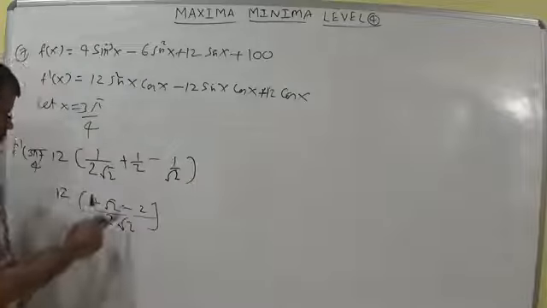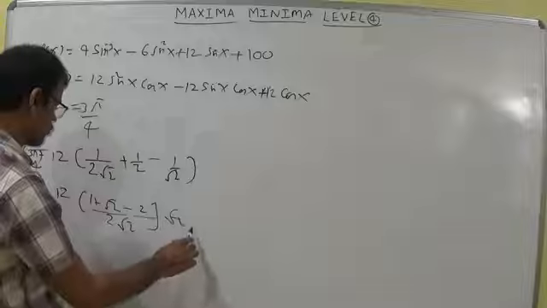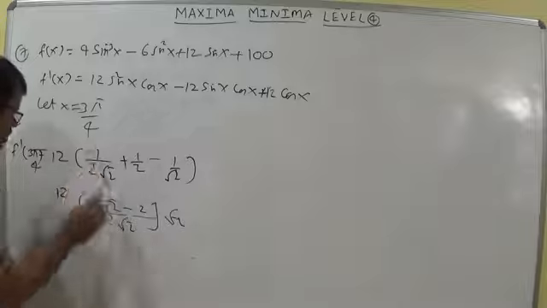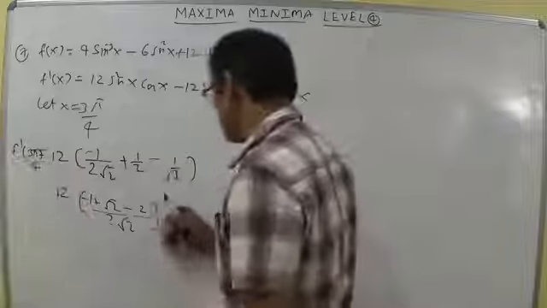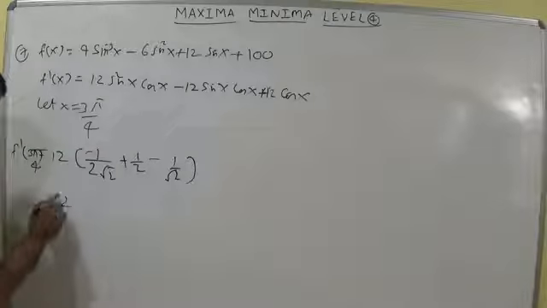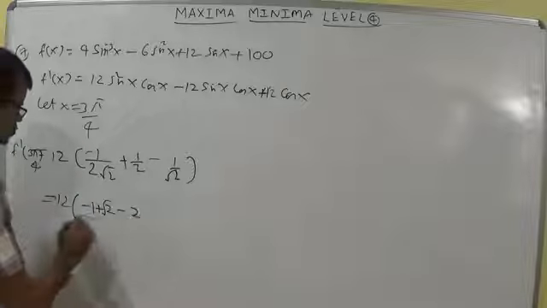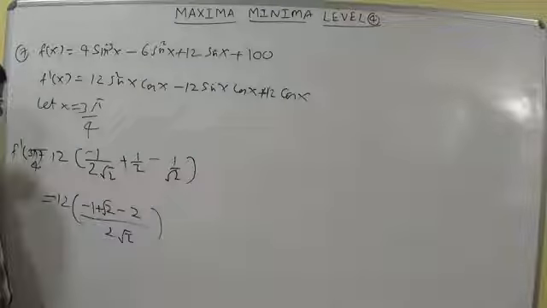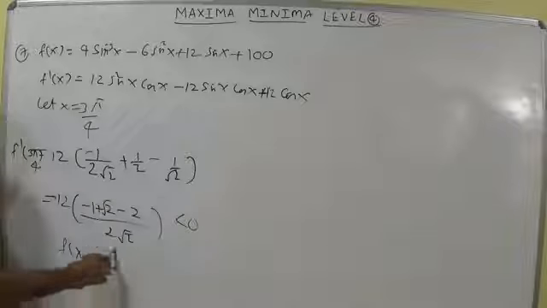So what is the value? 1 plus root 2. Root 2 you can try to understand, I am writing here 1.414. And here cos is also negative, so this is also minus, this is also minus. Minus 1, minus 2, minus 3 plus root 2. Once again I will write, that is equal to 12 into minus 1 plus root 2 minus 2 whole by 2 root 2. Minus 2 minus 1 is minus 3 plus 1.414, this is less than 0. So f of x is decreasing.